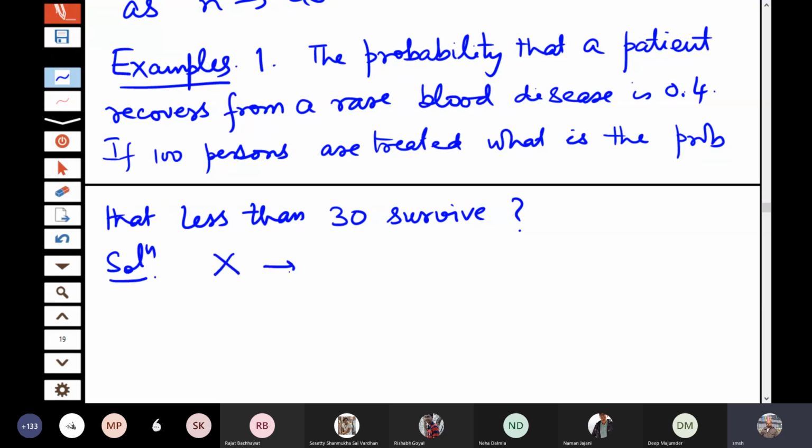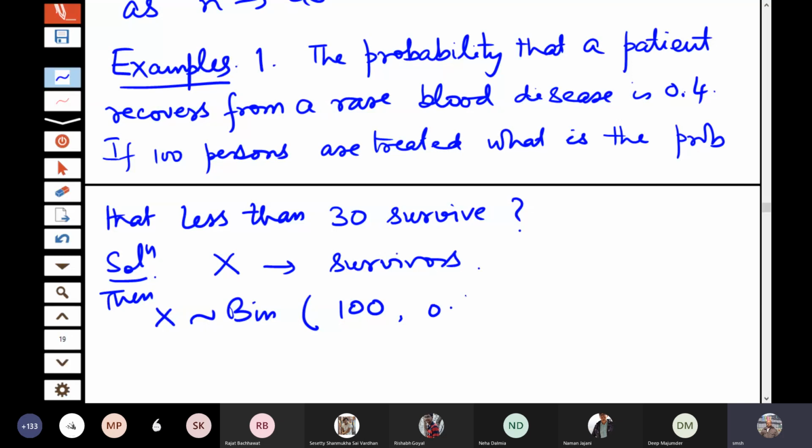If I consider X as the number of survivors, then X has a binomial distribution with n equal to 100, because we have considered a total of 100 persons here, and the probability of recovery p is 0.4. So this is binomial (n, p). But here you can see that n is large, but p is not small. p is 0.4, a normal value. So np becomes 40, so it cannot be converted. If you take the Poisson approximation, it is not at all good.